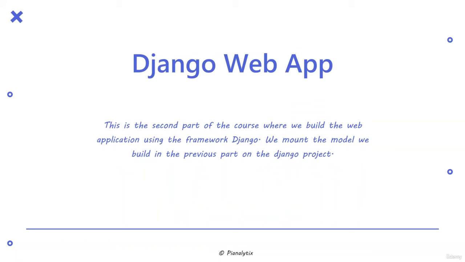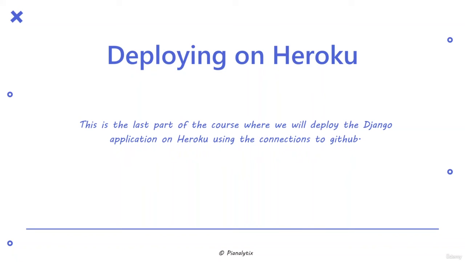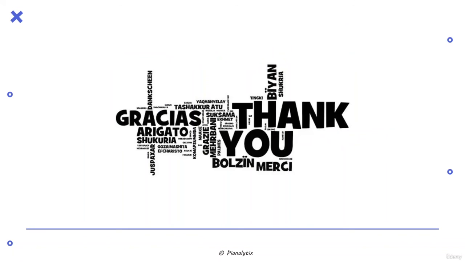Now in the second part, that is Django web app, we will be building the web application using the Django framework, and then we will mount the model we have built in the previous part on this Django project. Now the last part is deploying the web application on Heroku using the connections to GitHub. So now we will move forward and go to the first part, that is building the prediction model.